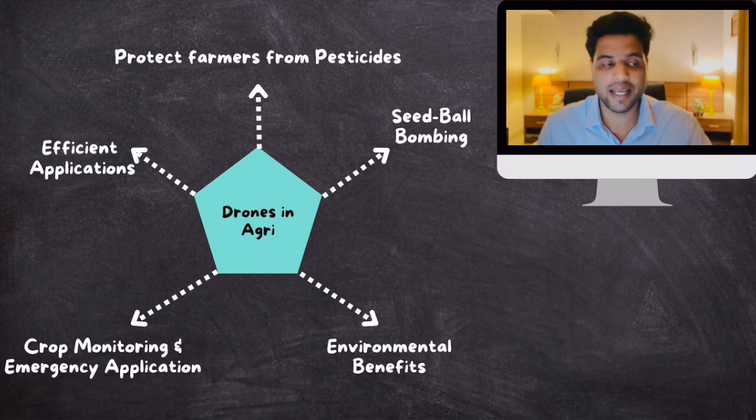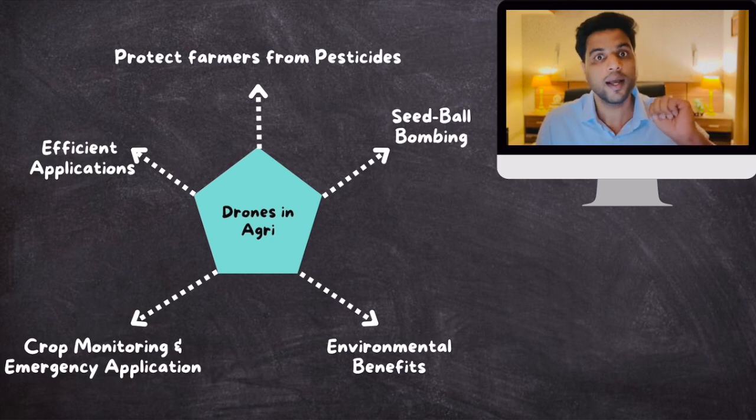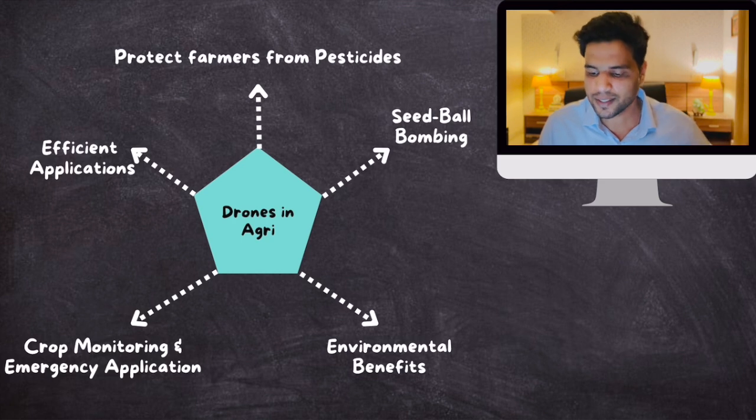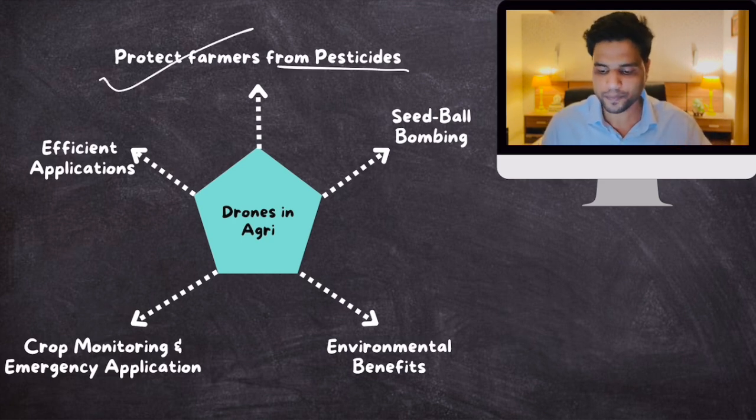If farmers inhale or ingest these pesticides above a certain threshold, it can create a big health crisis among farmers. Now, if you apply pesticides through drones, farmers would be protected against these pesticides. So this would protect the health of farmers. So this is good. Okay.